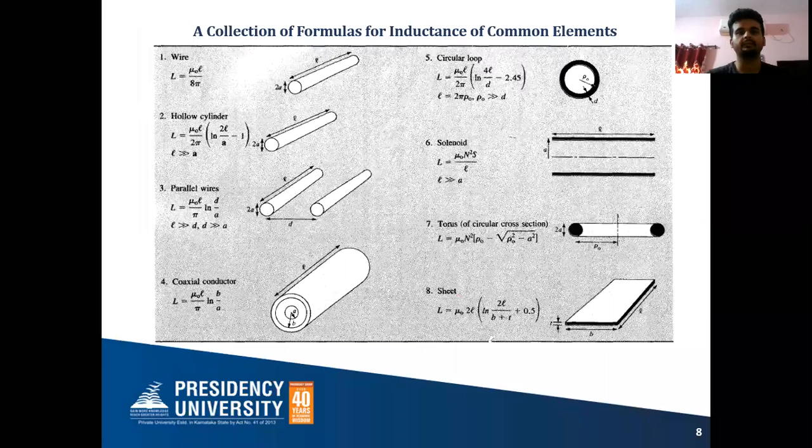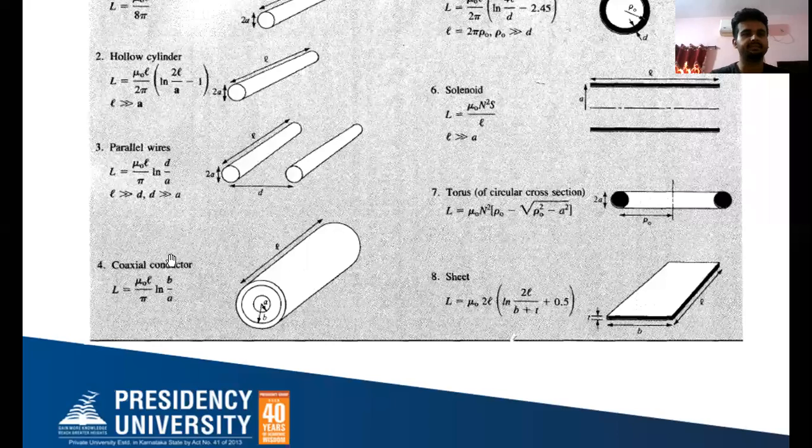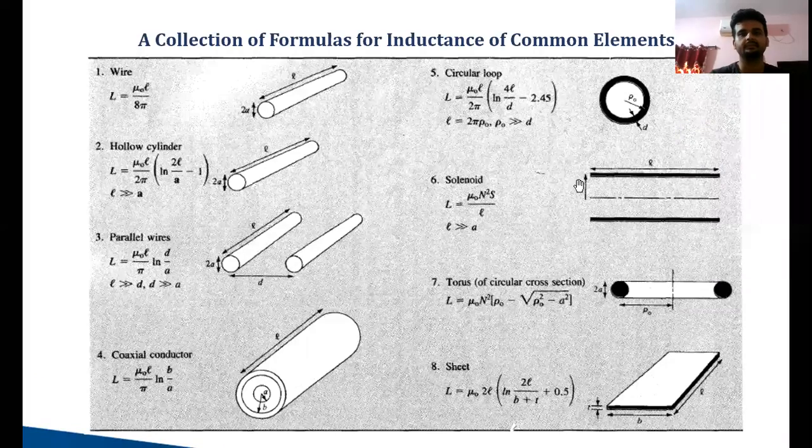So these are some of the collection of formulas for inductance of common elements: wire, hollow cylinder, parallel wires, coaxial conductor, circular loop, solenoid. For a solenoid, the formula is L equals mu naught n square S by l.